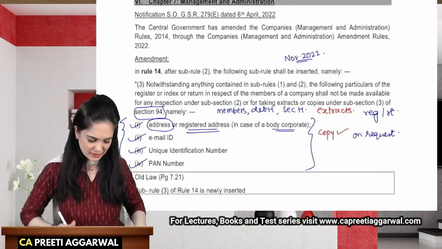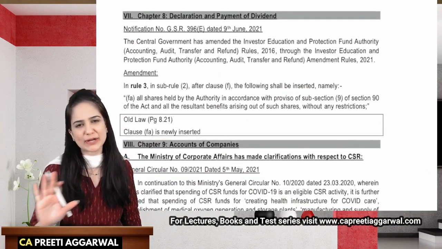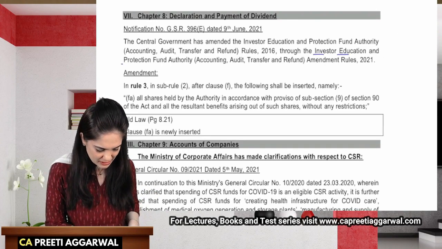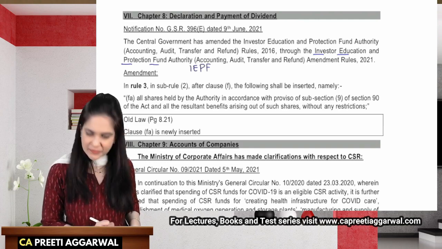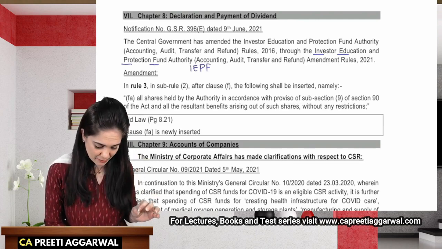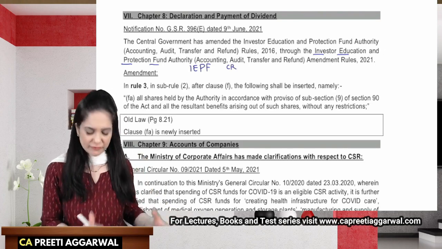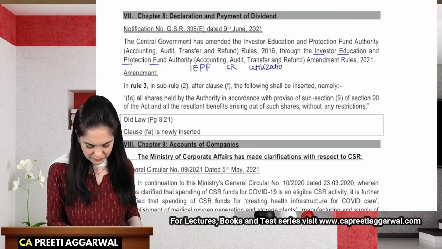The next amendment relates to declaration and payment of dividend. It is not at all important for exam. This amendment, however, relates to IEPF, that is Investor Education and Protection Fund. Now there are certain specific amounts which are credited, and there is a specific utilization of this fund.